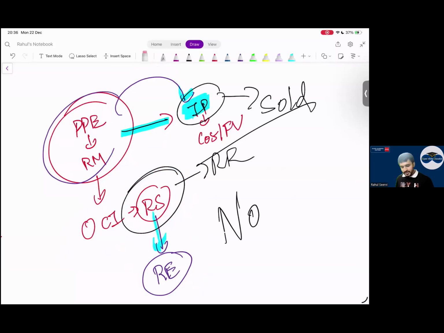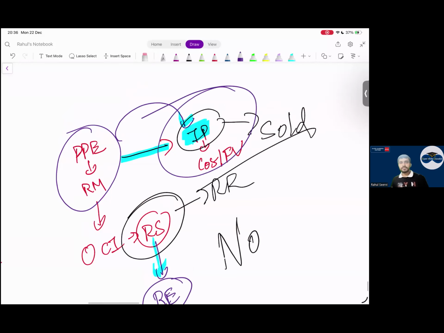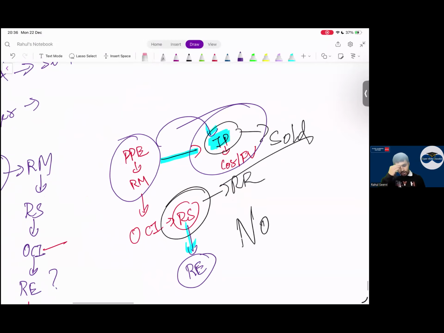This has never come in the exam, but listen everyone once again. I have a PPE, and I am following the revaluation model. So I have an OCI balance or revaluation surplus balance. I am transferring this PP to IP. When I transfer this to IP, will I transfer this revaluation surplus to retained earnings? No, sir, I am not selling the asset. When do we transfer it? When I sell this IP, I will transfer it. So with this, all the cases are done.